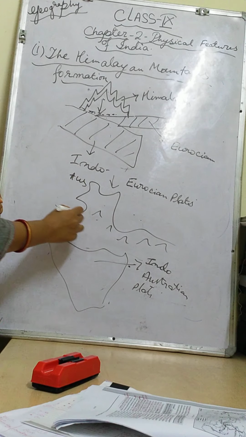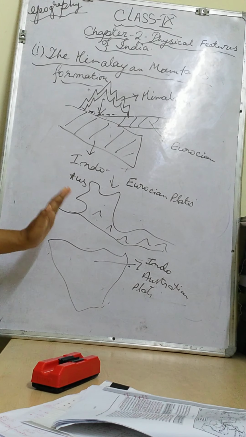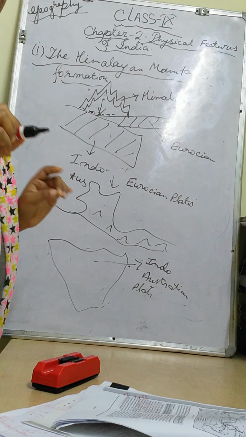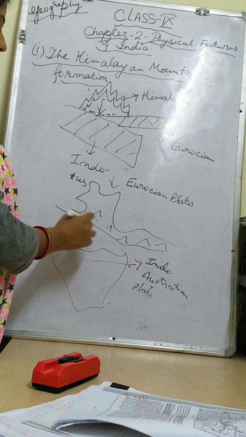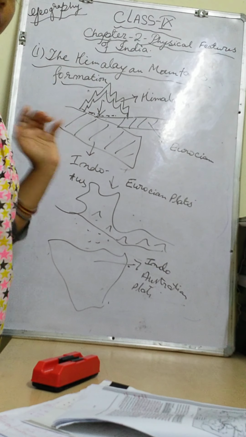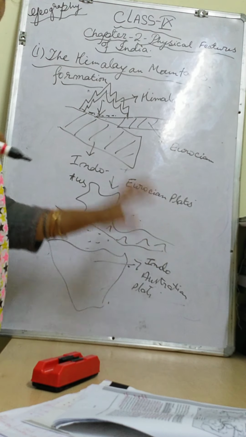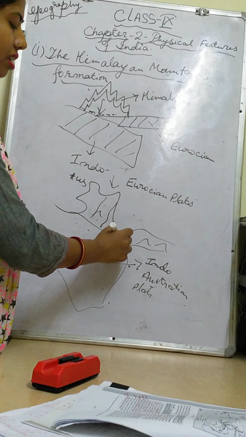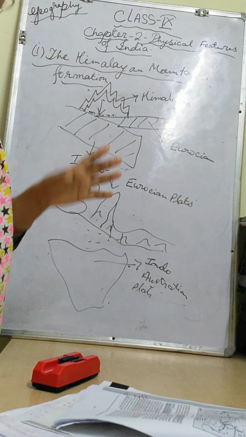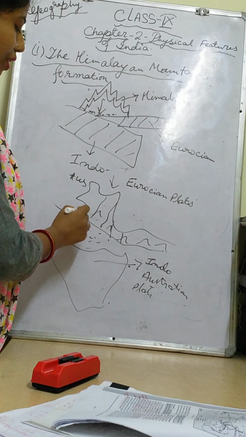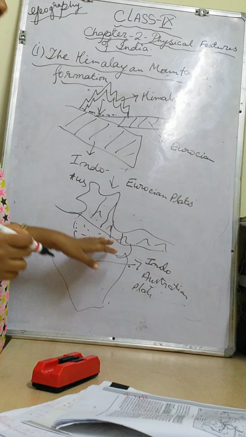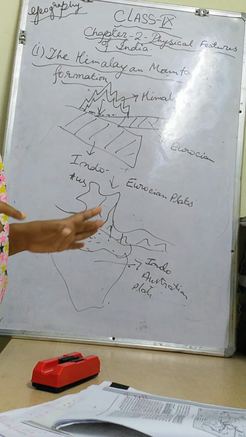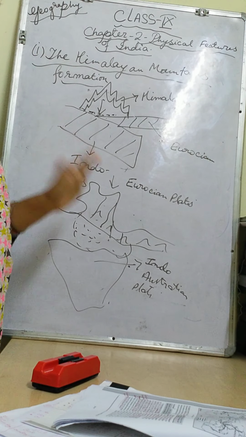Okay, after the Himalayas we have the second type of landform, that I will tell you further when I explain the Himalaya and each feature very nicely. That time I will tell you. In between there is a huge depression area. Gap was there. So the big rivers coming from the Himalaya are carrying so much silt and deposition, and they are deposited over here, and this has formed the largest plain of India, which is very fertile. It is called the northern plains, children. Okay, I think now it is clear to you, children.